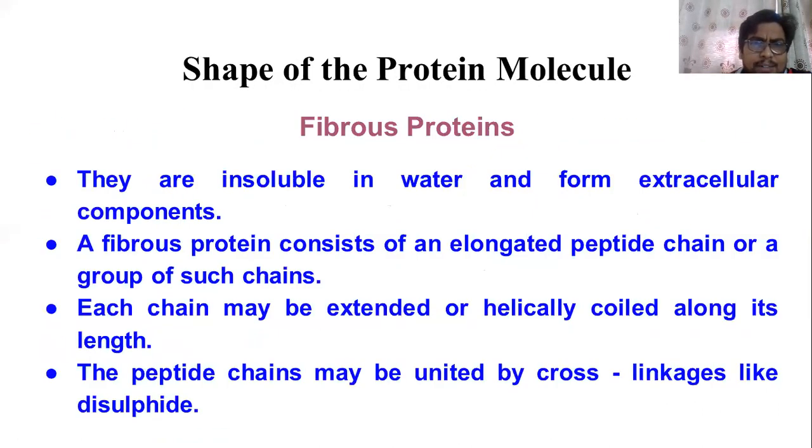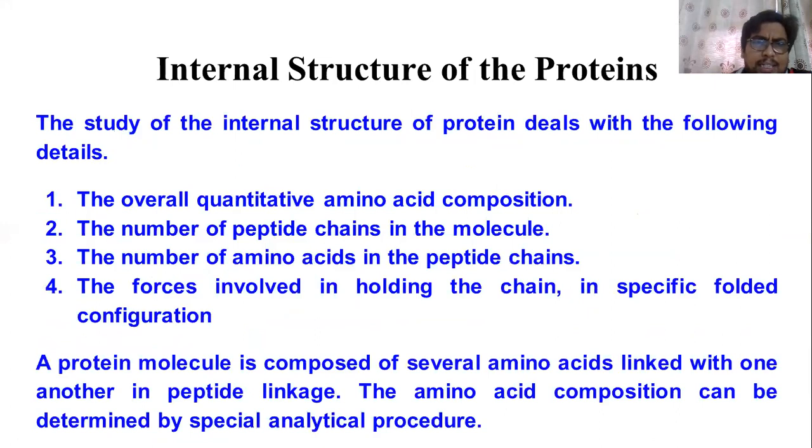The globular protein I will explain to you. Now let us see the internal structure of the protein. When you speak about the internal structure of the protein, it has the following details.